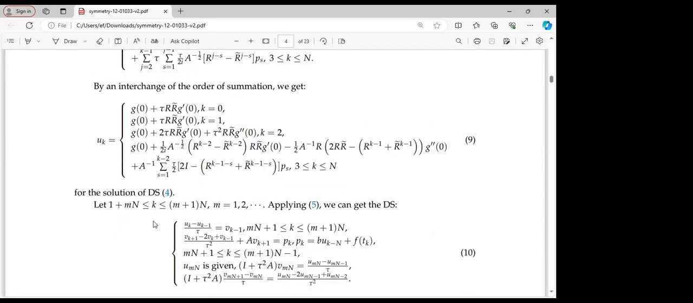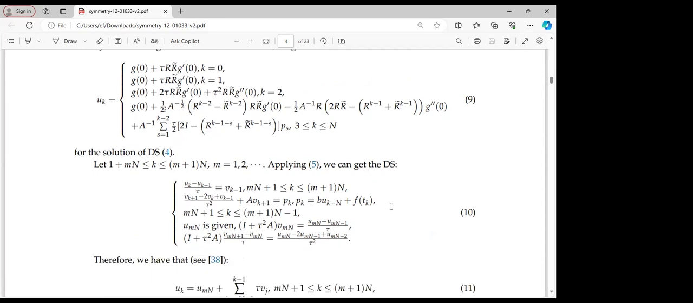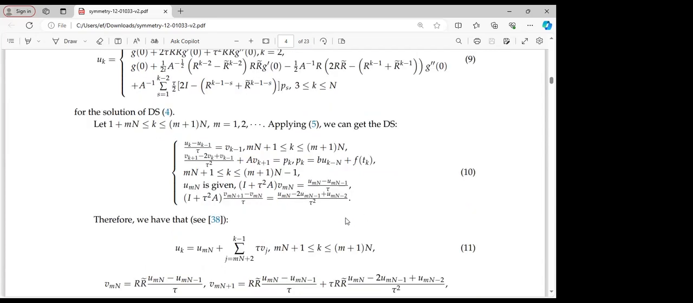The next case we are considering is the second case, which we said, where 1 plus mn is less than or equal to k, and k is less than or equal to mn plus n, considering the fact that m is the set of positive integers 1, 2, 3 and above. Applying 5, we will get the following difference scheme, difference scheme 10, which we have over here. Therefore, after simplification, we'll obtain u of k equal to the right-hand side, as we've seen here, which is equation 11.